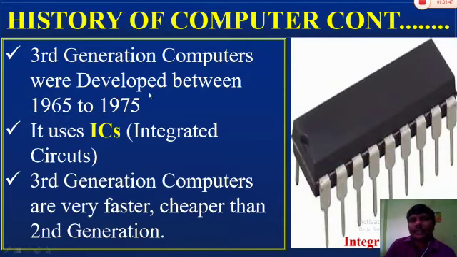The third generation computers were developed between 1965 and 1975. These are made with semiconductor chips, shortly called ICs. IC means integrated circuits. By using integrated circuits, you get advantages like faster, cheaper, and power consumption is also less.